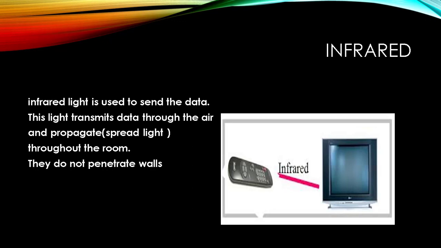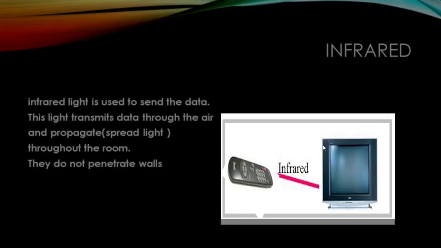The next unguided media is infrared light. Infrared light is used to send the data. This light transmits the data through the air and propagates, that is, it will spread the light throughout the room. They do not penetrate walls. The best example for this type of light is remote controls. We use this light in remote controls in order to transfer the signals to the TV.